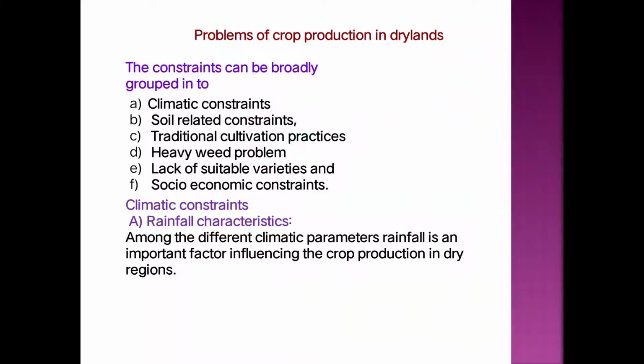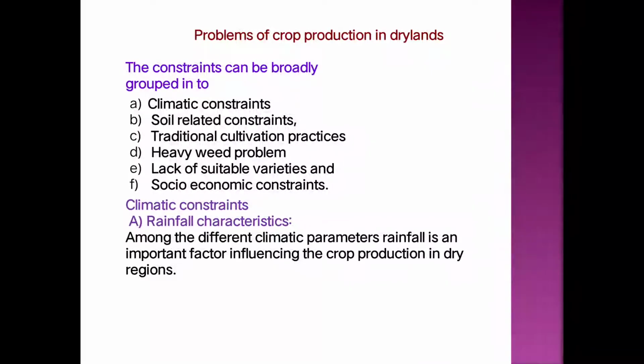The problems or constraints of crop production in dry land are broadly grouped into different categories. These are: first, climatic constraint; second, soil related constraint; third, traditional cultivation practices; next, heavy weed problem; next, lack of suitable varieties; and last, socio-economic constraint. These are the different constraints which are broadly grouped into 6 groups.